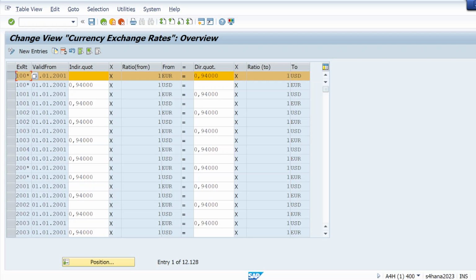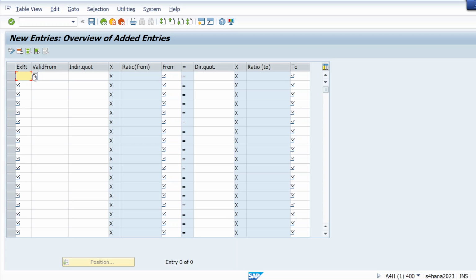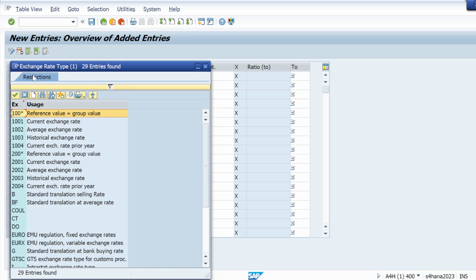So euro to USD is there, and this is the exchange rate from euro to USD. So let me do one thing now. Let me create a new entry then, because this is valid from that date. So exchange rate, let me take reference value is equal to group value.